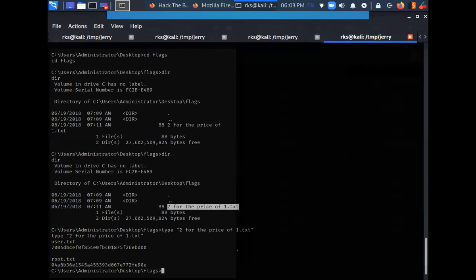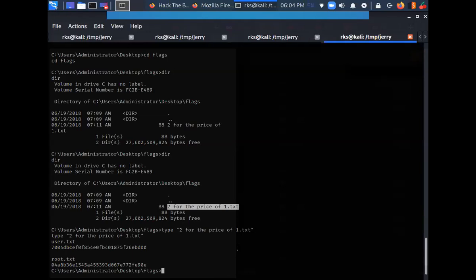The root flag also. So basically, both of these flags were available simultaneously and collectively, because probably the developer of the machine was aware that anyone who exploits this machine is right away going to get NT AUTHORITY SYSTEM. So that's why probably he put both of them in a single place.